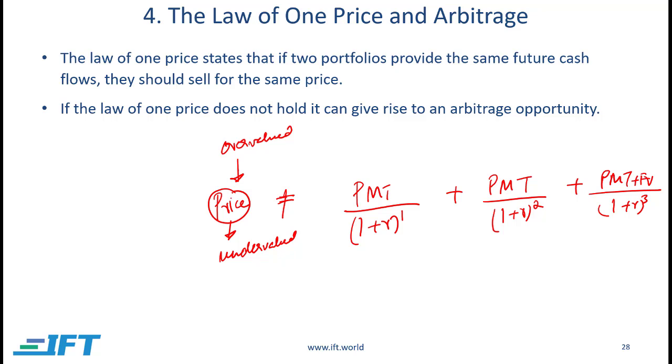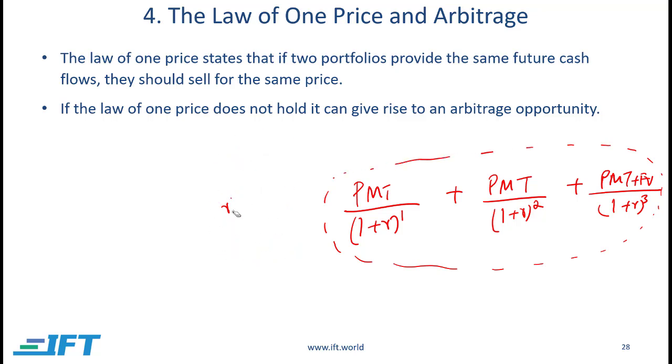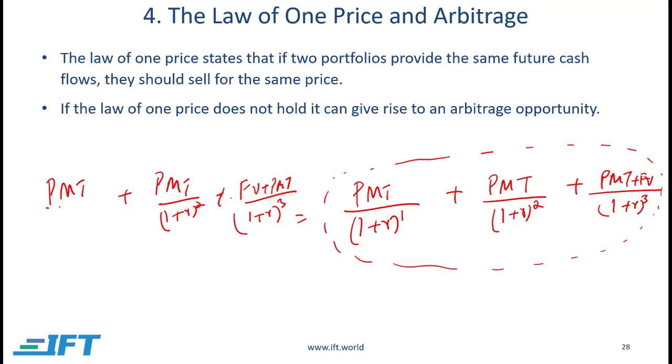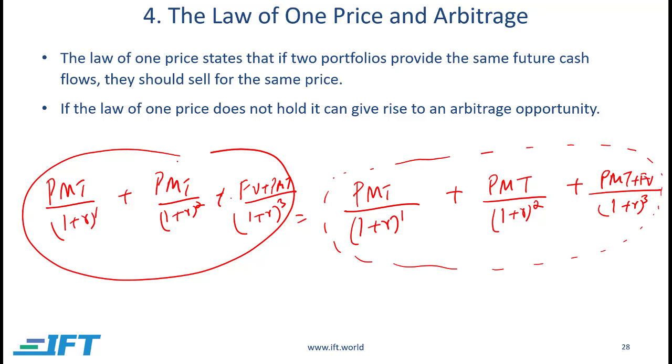But that's for one particular bond. Now we might ask how we can link it across different bonds. So let's say this cash flow belongs to another bond, and there's another bond which has that exact same cash flow. When I check the price of these two separate bonds, which should be equal because their cash flows are exactly the same, let's say the price is not equal. One of them is lesser than the other one. So I can buy the cheaper one and sell the expensive one.